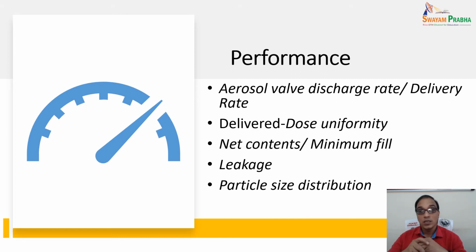However, any one of these may be asked in detail in the examination. Number one, aerosol discharge rate or delivery rate, delivered dose uniformity, net contents, minimum fill, leakage, and particle size distribution. Net contents and minimum fill are more or less similar, and in two different pharmacopoeias they may be mentioned under different names.